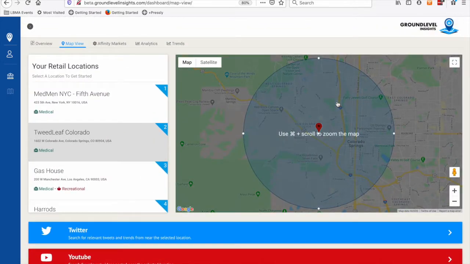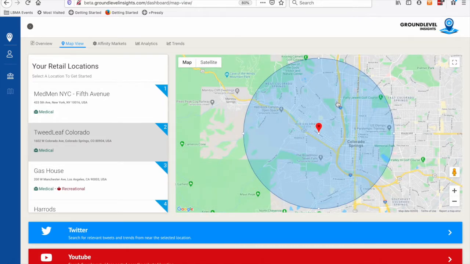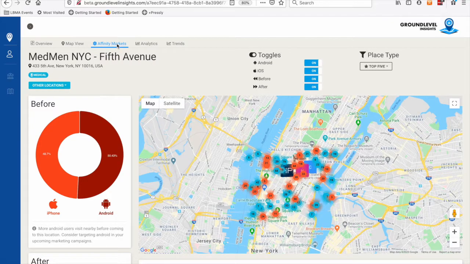So it's a really powerful way to narrow the social listening exercise across these platforms to people who are truly local to your particular stores. Perhaps the most powerful part of our platform is what we call affinity markets. This is a way to look at the traffic around my stores, but not just, as we saw on the overview page, the visits to my stores directly, but basically everywhere that the consumer goes in relation to the stores that I own.